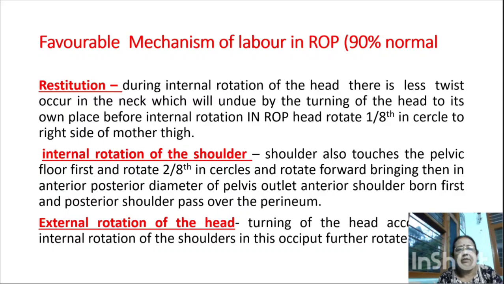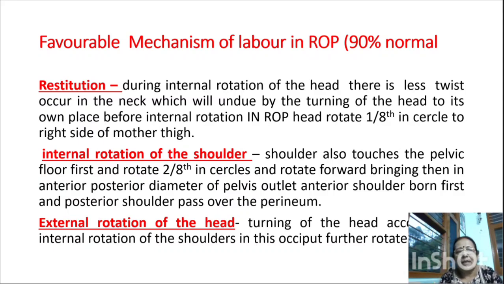Now the restitution. During the internal rotation of the head, a slight twist occurs in the neck, which will be undone by the turning of the head to its own place before internal rotation. In ROP, the head rotates 1/8 in circle to the right side of the mother's thigh. Internal rotation of the shoulder occurs simultaneously.